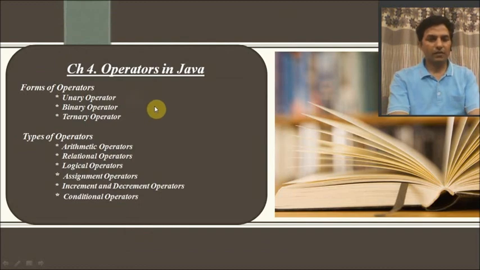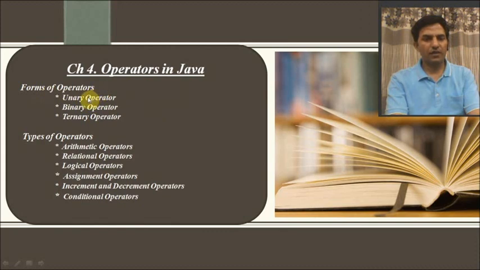Now dear children, next time I am going to start your new chapter, that is operators in Java. In that I am going to teach you forms of operators, that is unary, binary, ternary, and types of operators: arithmetic operators, relational operators, logical operators, assignment operators, increment and decrement operators, and conditional operator.